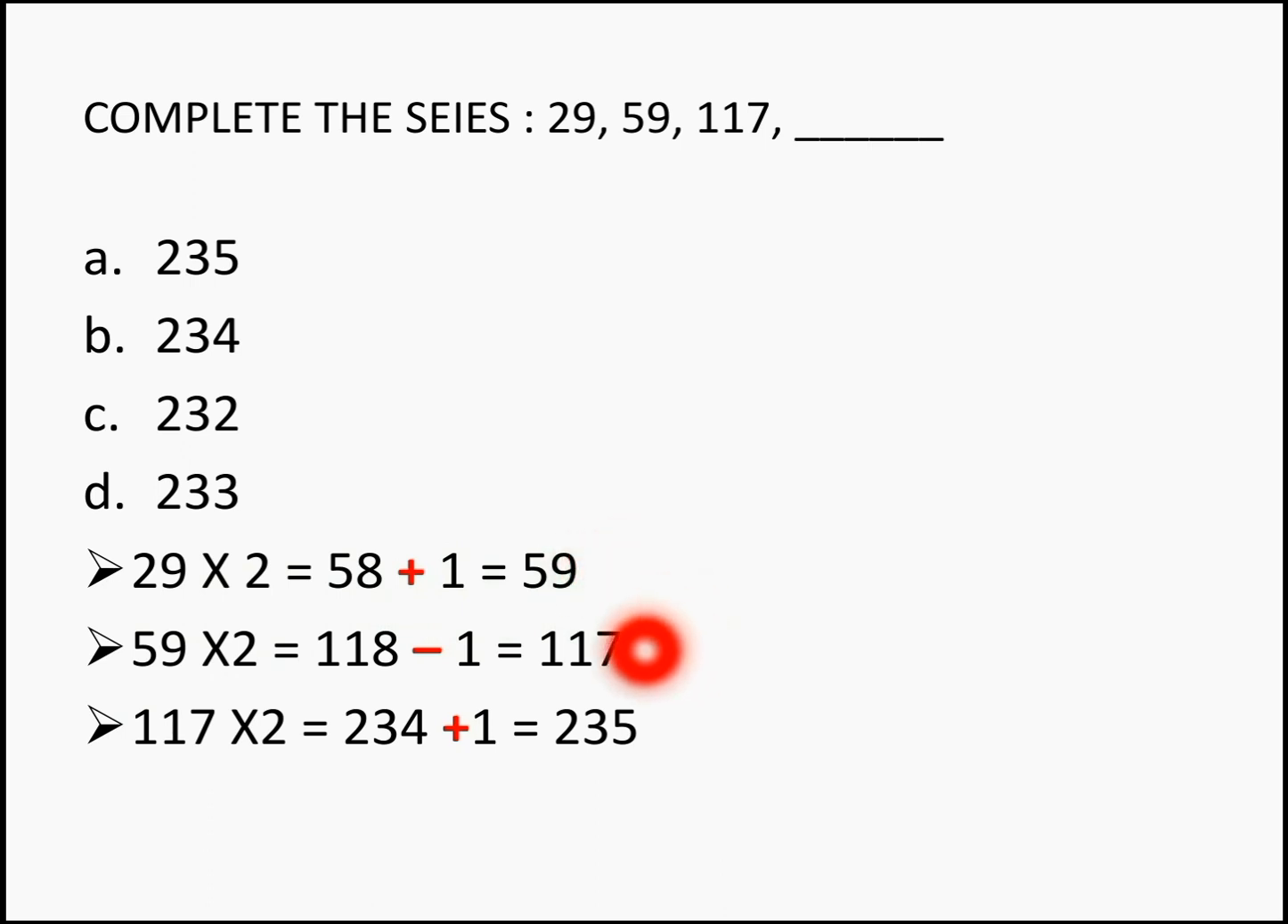So as adding and subtracting 1 are happening in cycles, right? So the next one is 117 into 2, which gives you 234. Since you have subtracted in the previous one, here you are going to add 1, so the answer becomes 235, which is in your option A. Hope you got this logic.